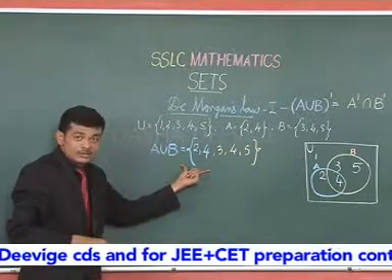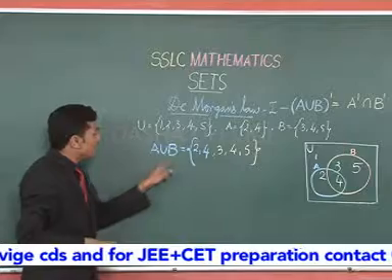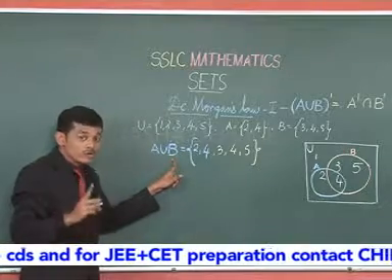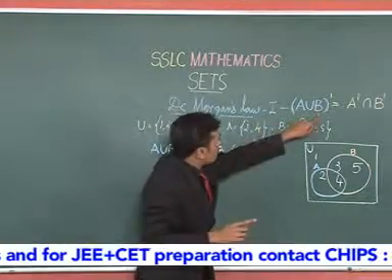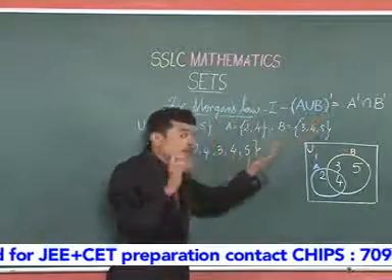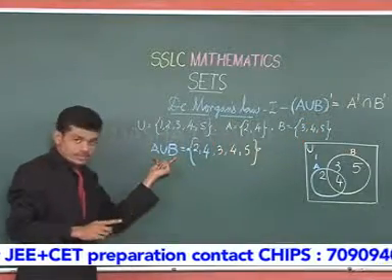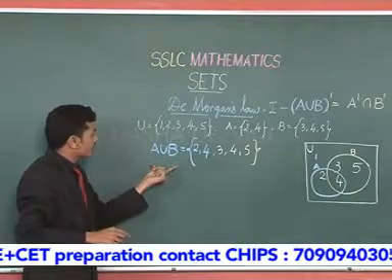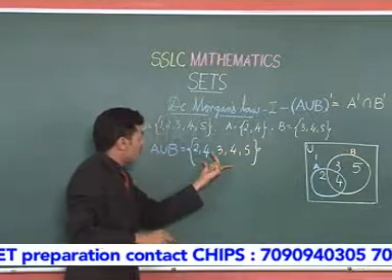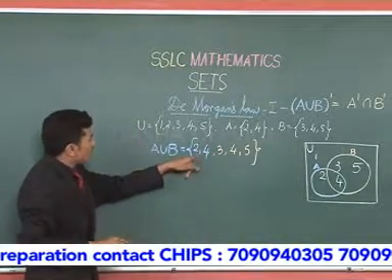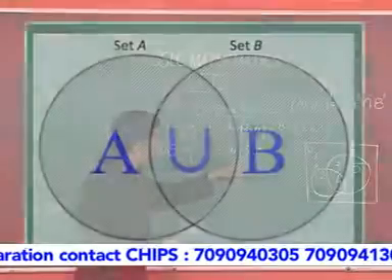Please concentrate here. This is A union B, but we want (A union B) complement, the complement of this set. Now, let us consider that this is a set where the entities are 2, 4, 3, 4 and 5.